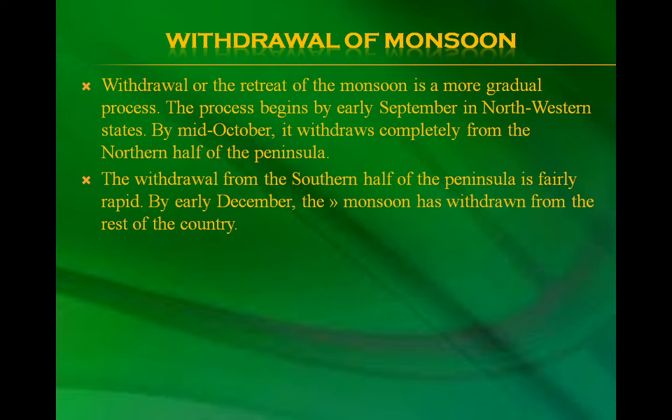Withdrawal of monsoon. The withdrawal or retreat of the monsoon is a more gradual process. The process begins by early September in northwestern states. By mid-October, it withdraws completely from the northern half of the peninsula. The withdrawal from the southern half of the peninsula is fairly rapid. By early December, the monsoon has withdrawn from the rest of the country.